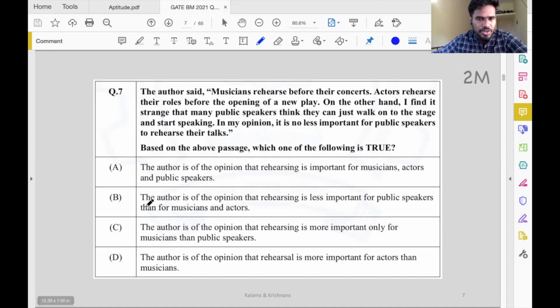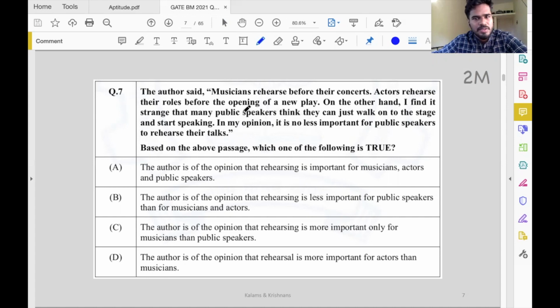the correct option here. Author said musicians rehearse before their concerts. Actors rehearse their roles before the opening of a new play. On the other hand, I find it strange that public speakers think they can just walk on the stage and start speaking, just like some teachers can just show up to the class and start teaching. Okay. So in my opinion, it's no less important for public speakers to rehearse their thoughts.